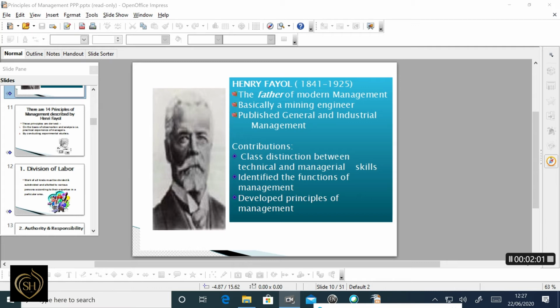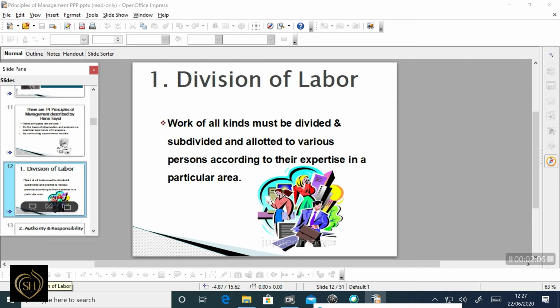The first one is division of work. Work of all kinds must be divided and subdivided and allotted to various persons according to their expertise in a particular area. The principle of specialization applies to managerial work as well as technical work. When specialists are given a job, they will do the work efficiently. Specialization increases output and efficiency.